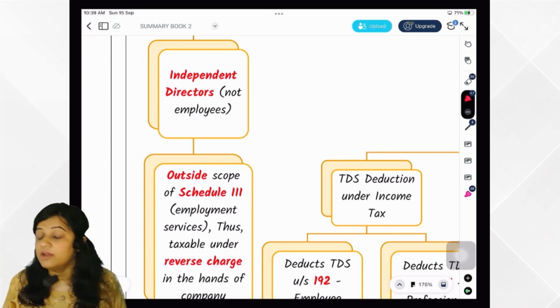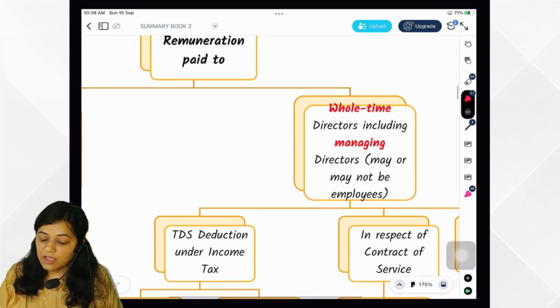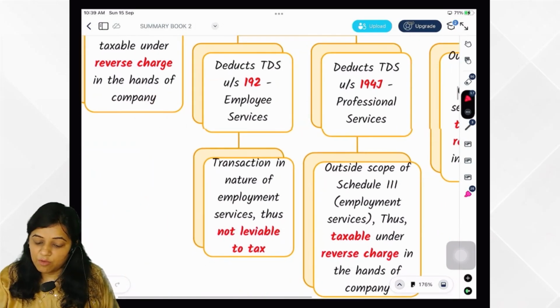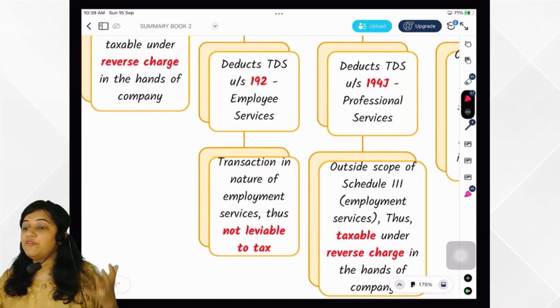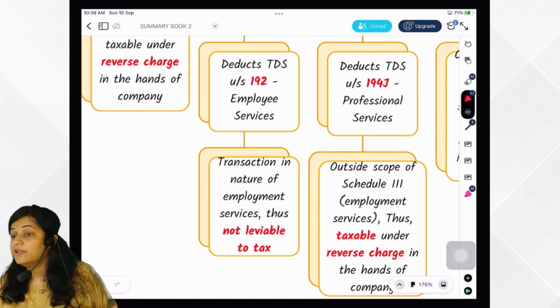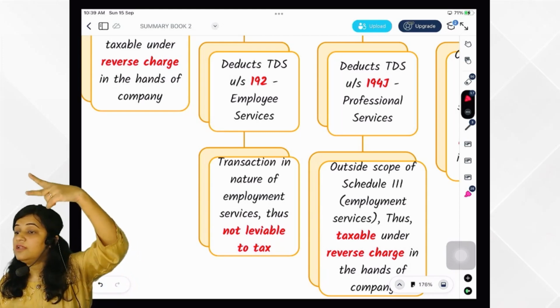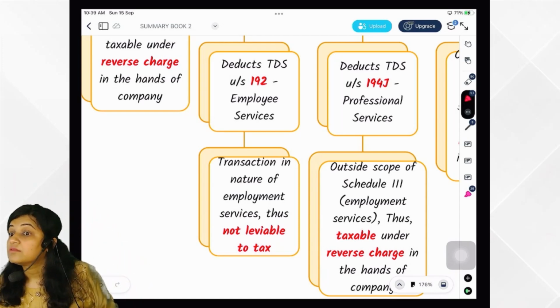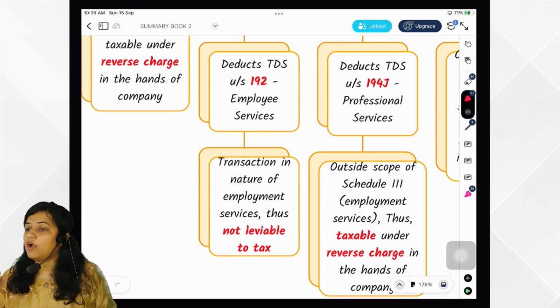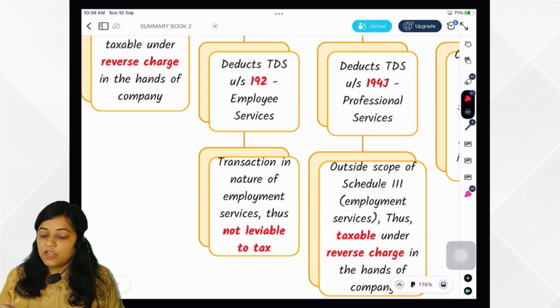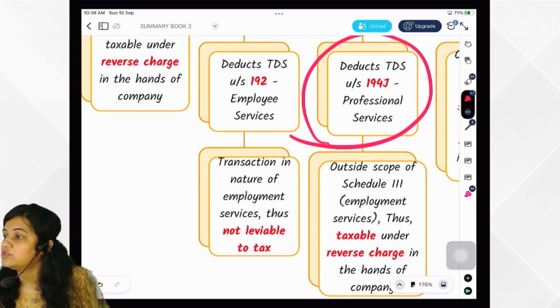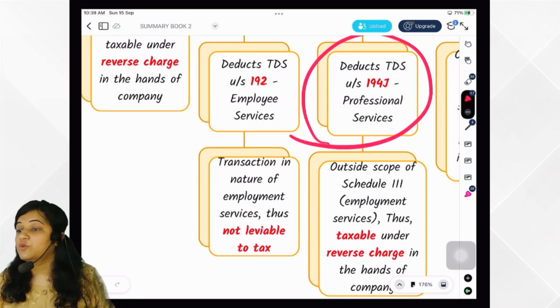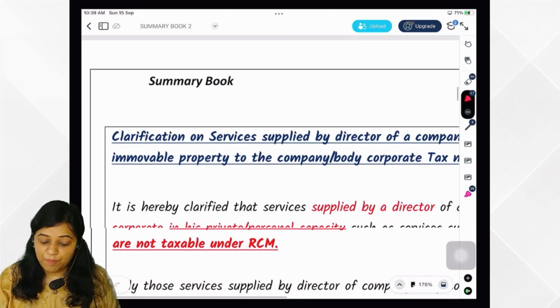Who would be paying the tax? Company or body corporate. Now the second thing, if you may or may not be an employee, that is also possible. Then what you have to see is what you have done in the books of account and how you have deducted TDS. If in books of account you have shown it as salary and deducted TDS under section 192, what will happen? It is covered by Schedule 3, so not taxable, GST will not be leviable. But if you are deducting TDS under section 194J as professional services, it is outside Schedule 3. It would be taxable under RCM in the hands of the company.